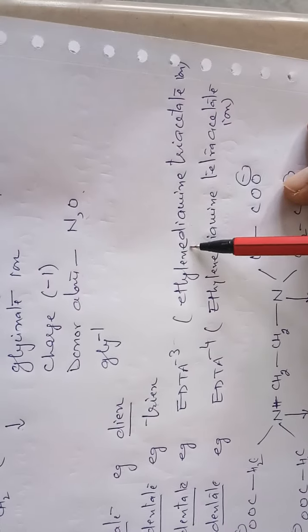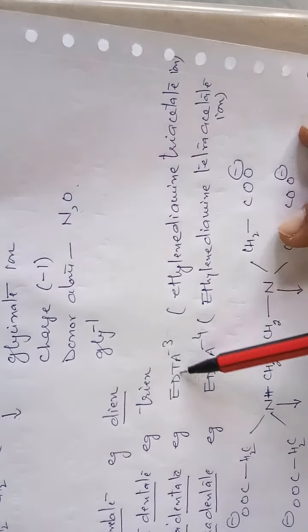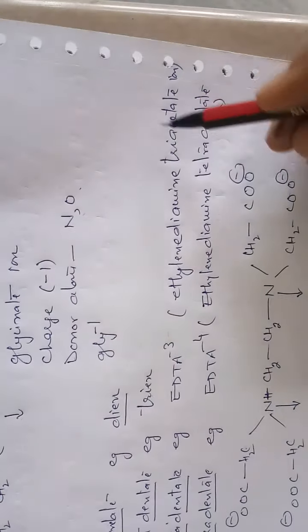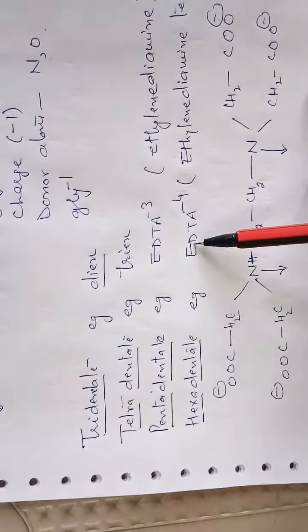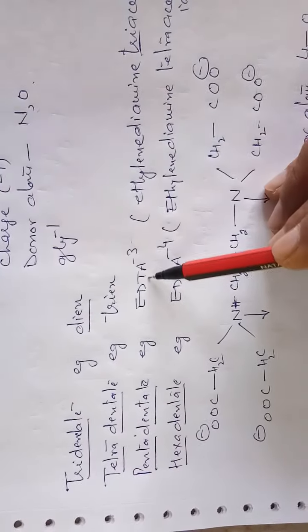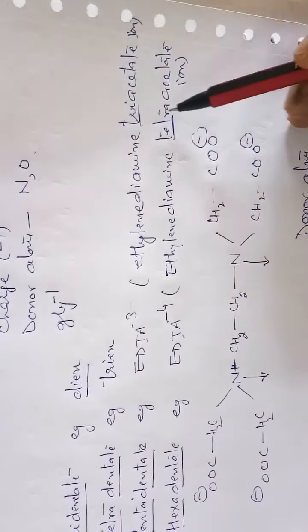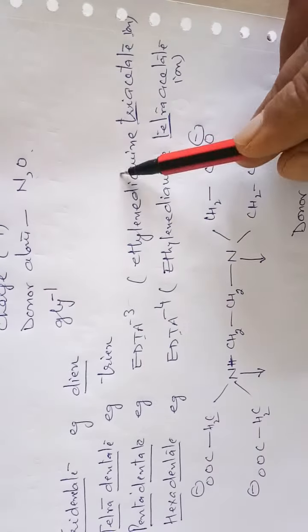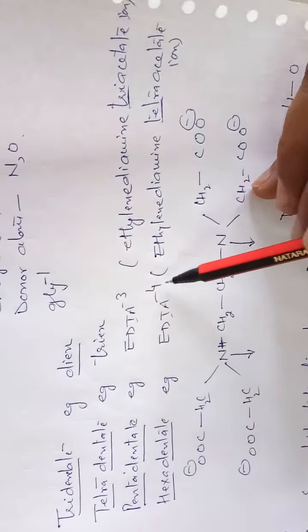Its full name is ethylene diamine triacetate: E ethylene, D diamine, triacetate ion. The next example is hexadentate, EDTA-4. The only difference is regarding charge. The difference is that one is triacetate and this one is tetraacetate. The rest of the name is the same.